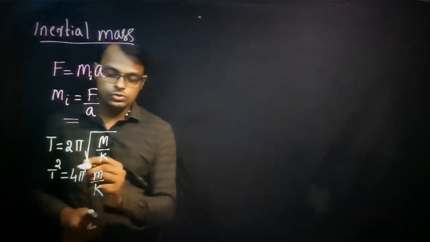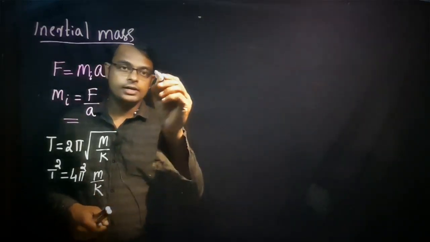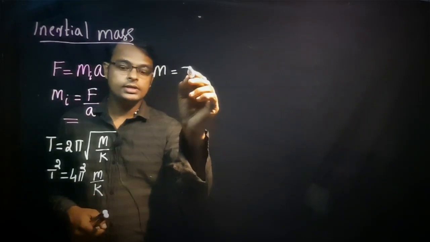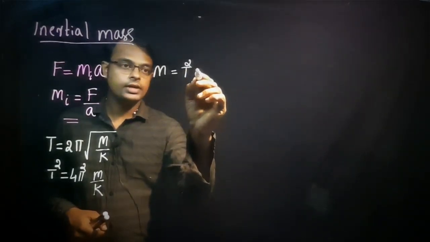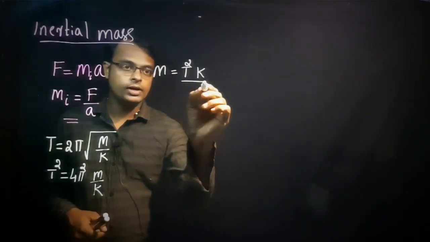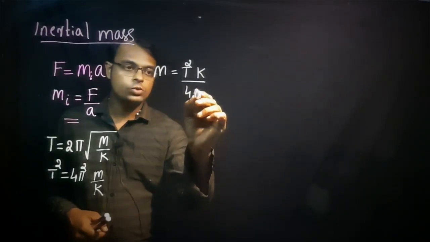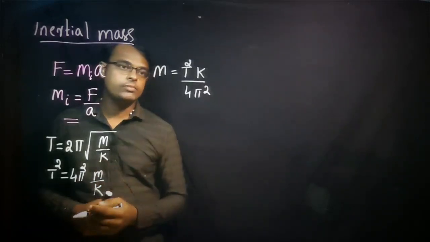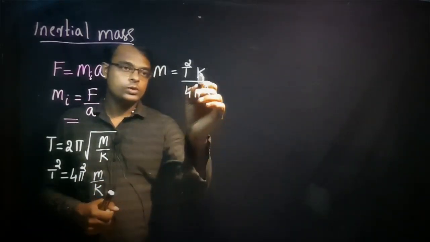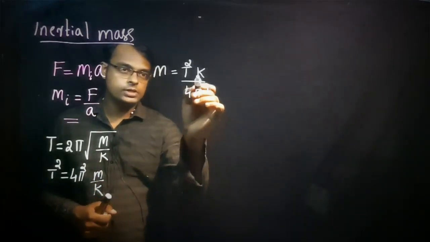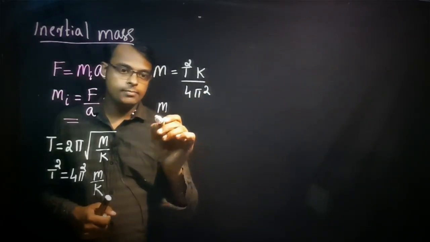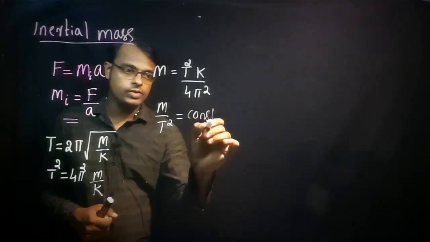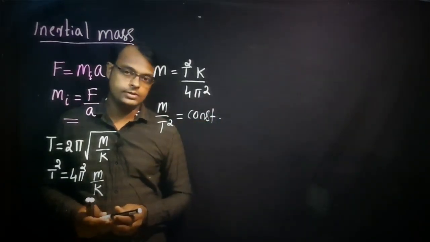First case, using this formula, I can write m is equal to t square k divided by 4 pi square. Here k is a constant, and 4 pi square is a constant. So we can write m by t square is equal to a constant value. This is the basic formula we are using here.